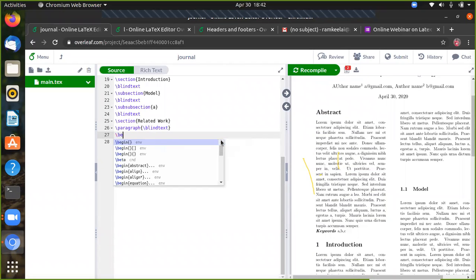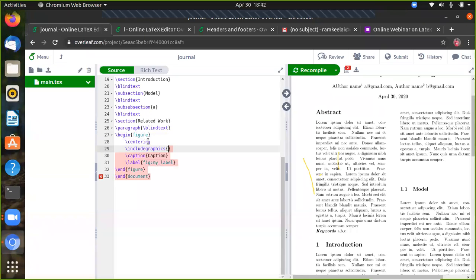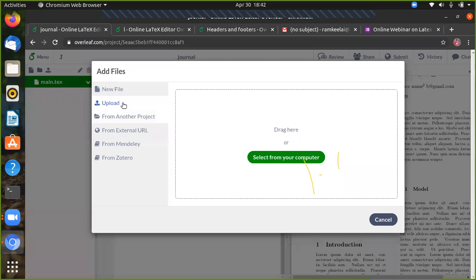Okay, begin figure. Okay, so now including the graphics, I already told that, so we can upload the image file here.